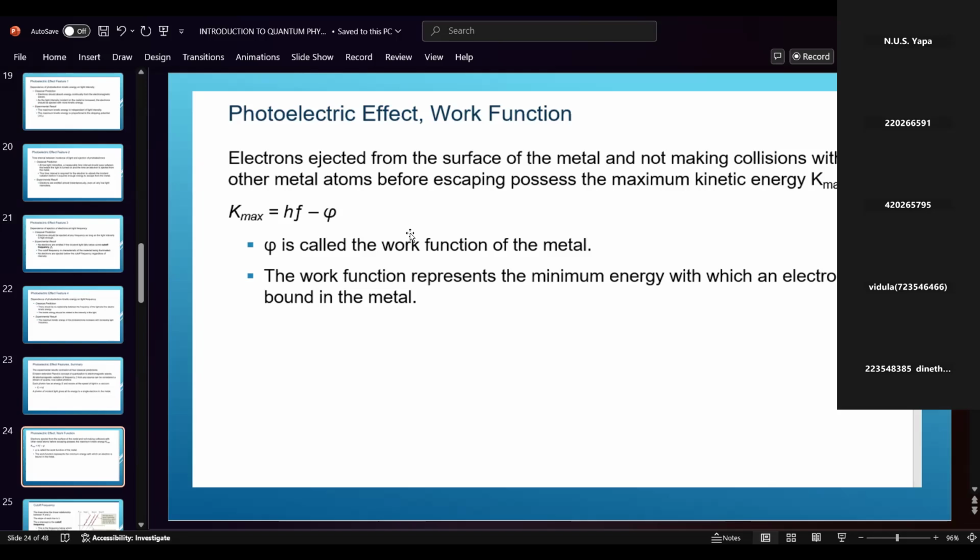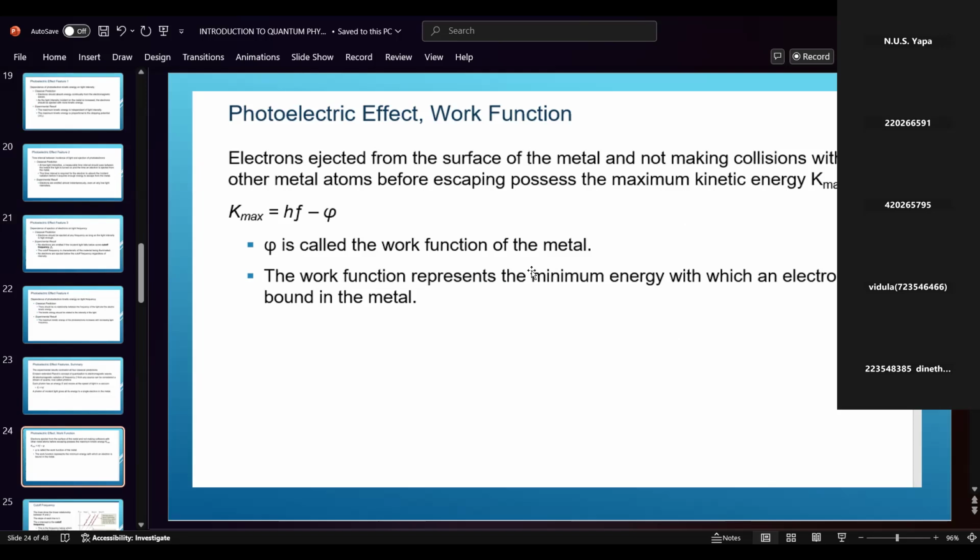The equation related to the photoelectric effect is K max = hf − ψ. We call ψ the work function of the metal. This is the photoelectric equation.